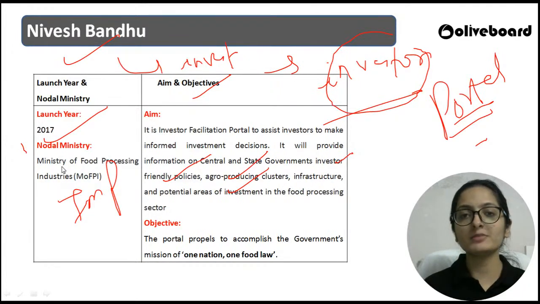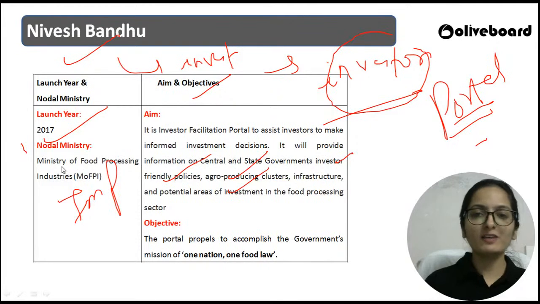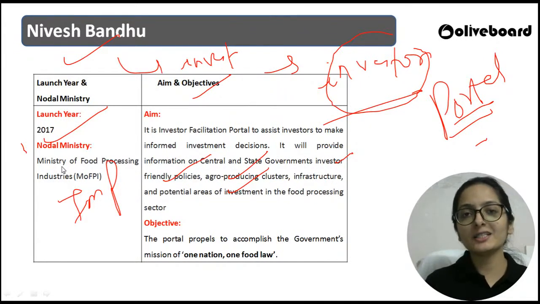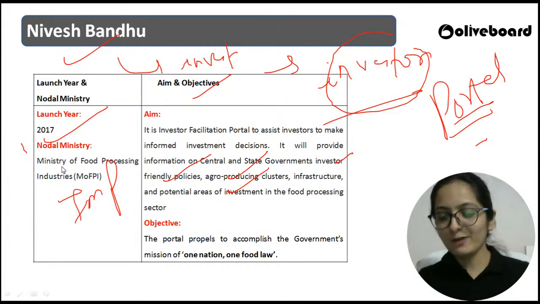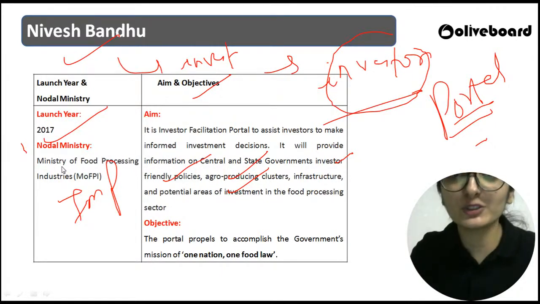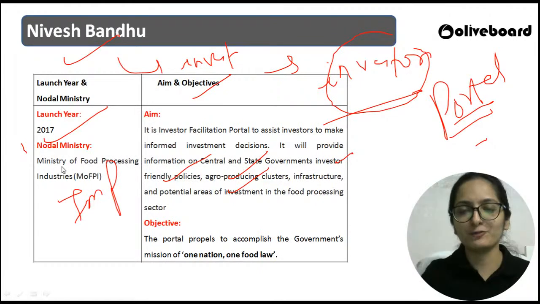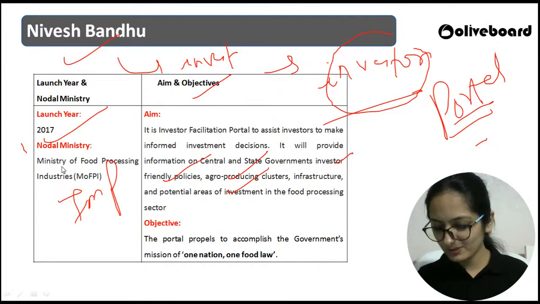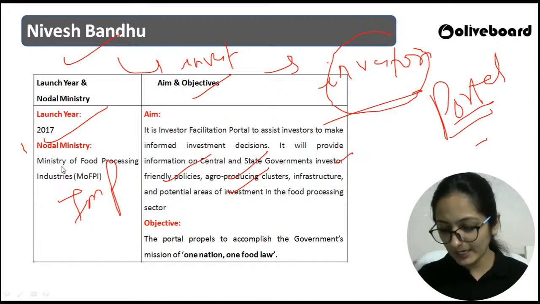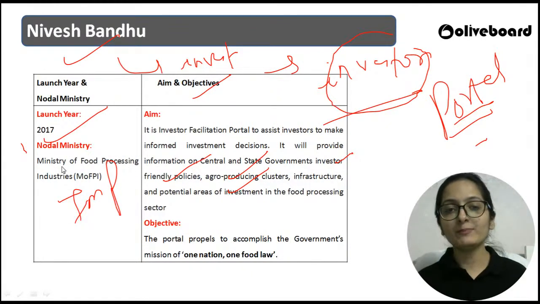Nitin, this is the same scheme where you gave me an answer when I asked ki S stands for what, and you said S stands for scheme. I hope now you are not confused ki what particular Yojana I am asking for. 2018 is absolutely the right answer. 2019 में ये scheme launch नहीं हुई है. It is launched in 2018.